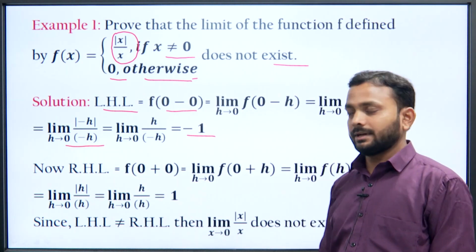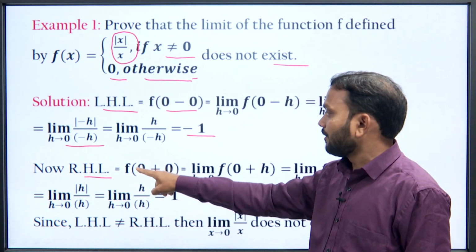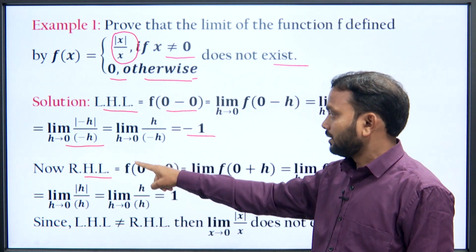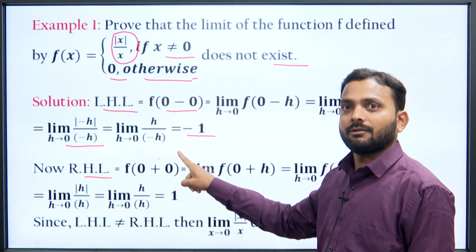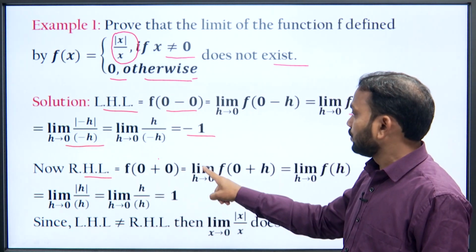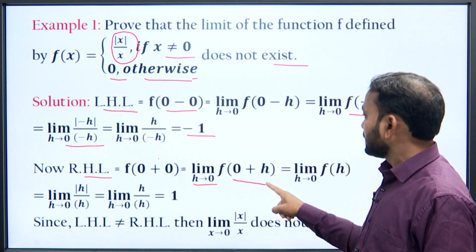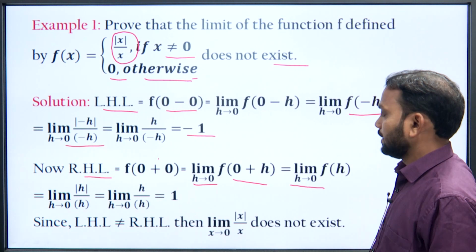Now, for right hand limit, this is equal to f of 0 plus 0, or we can write this limit as limit x tending to 0 plus f x, which is equal to limit h tending to 0 f of 0 plus h equal to limit h tending to 0 f of h.